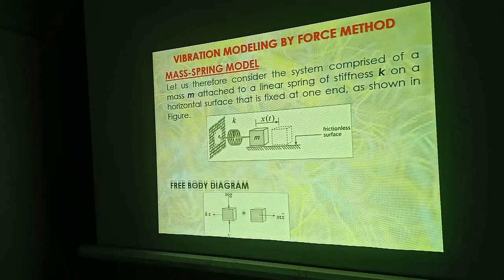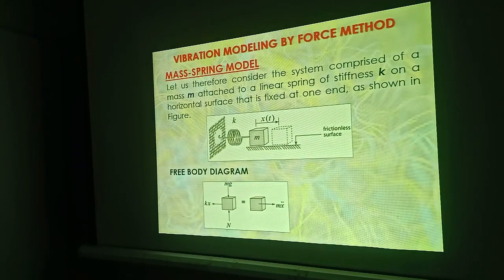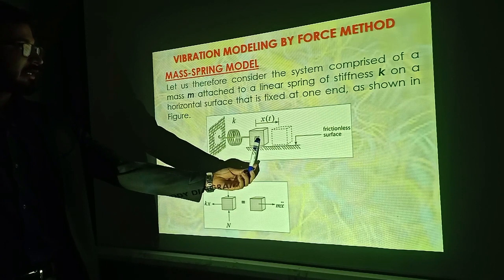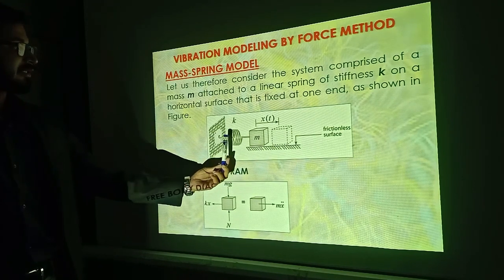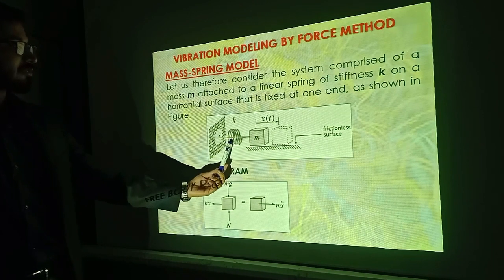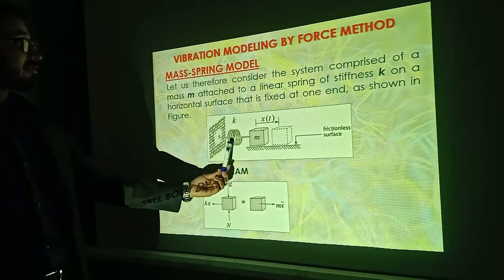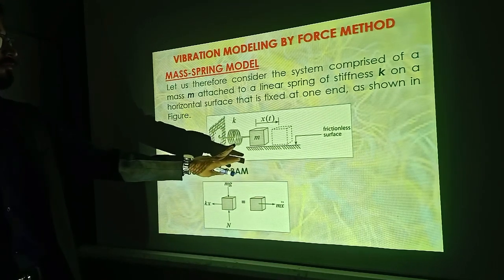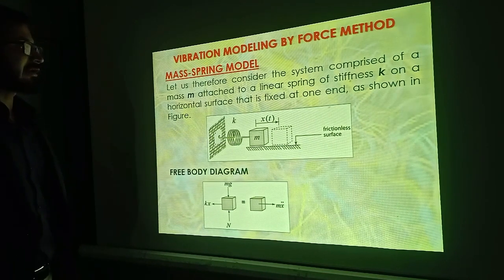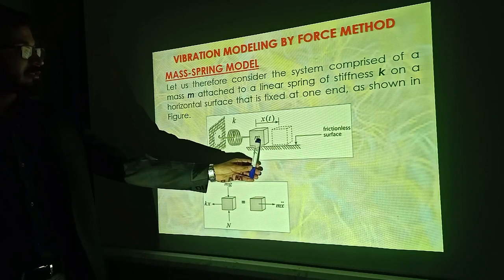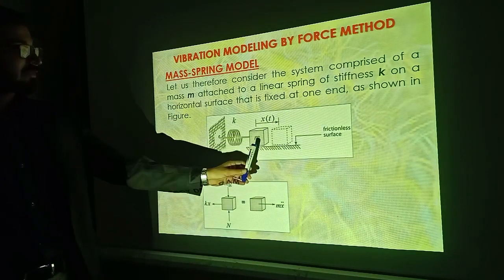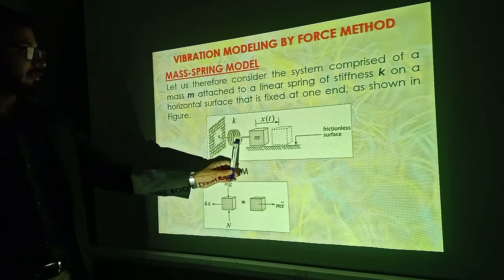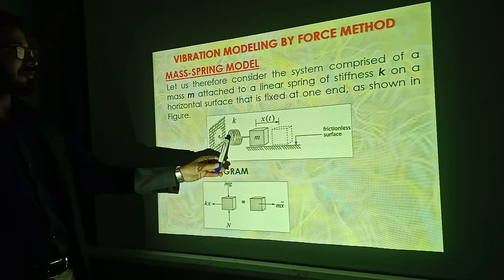Let's start vibration modeling by force method for a simple mass spring system. Let's consider a block of mass M that is connected to a fixed support with the help of a spring of stiffness K. This spring is considered linear. Its behavior is considered linear. So you can say that the mass of the spring is too low and it has no damping effect. Initially this block is at rest. So at x of t you will see that when external force is applied, then this block will move to and fro with deformation in that spring.